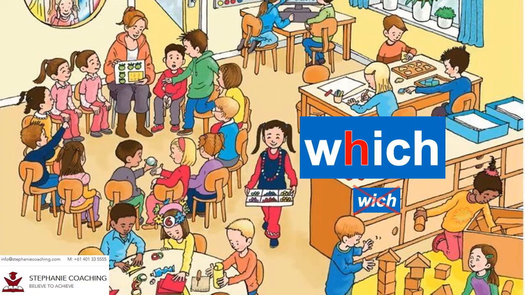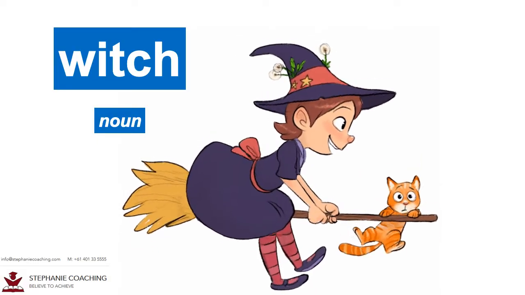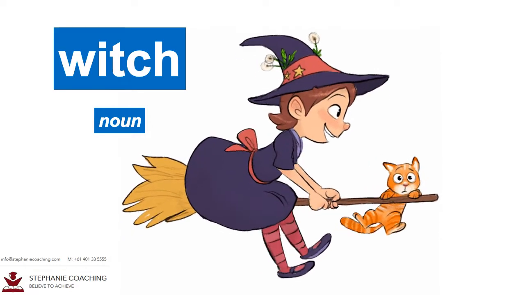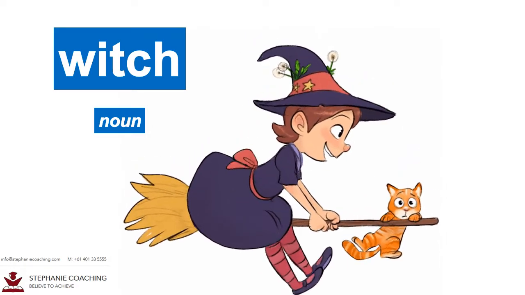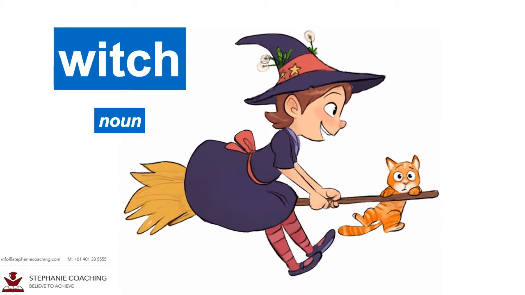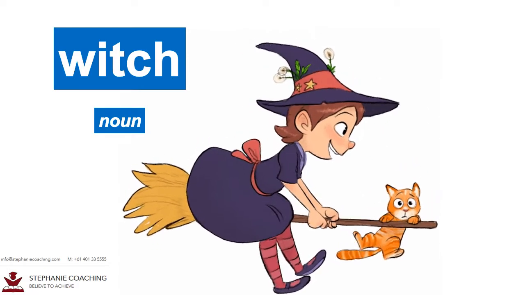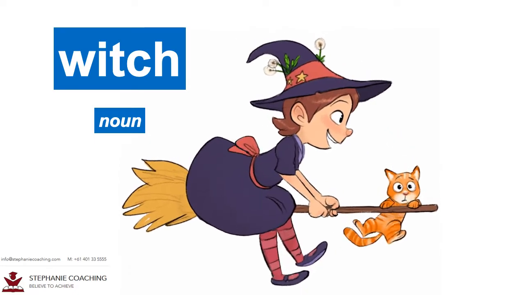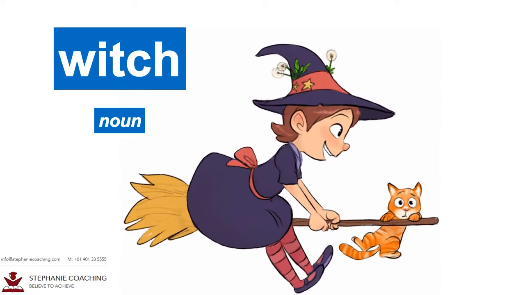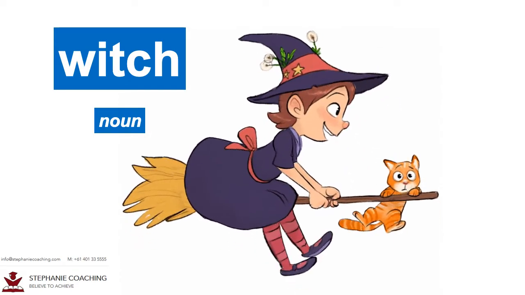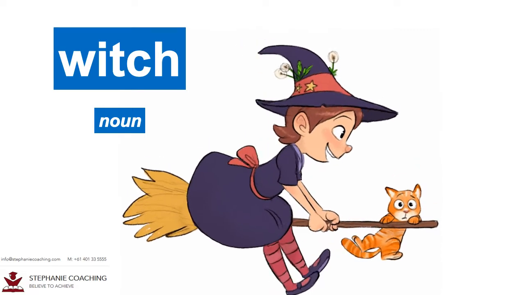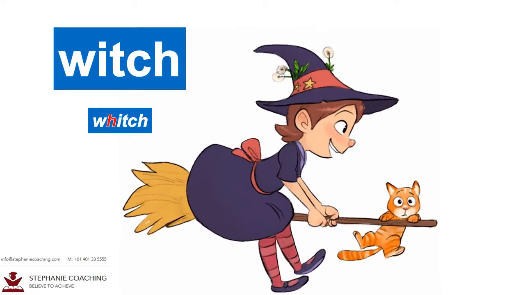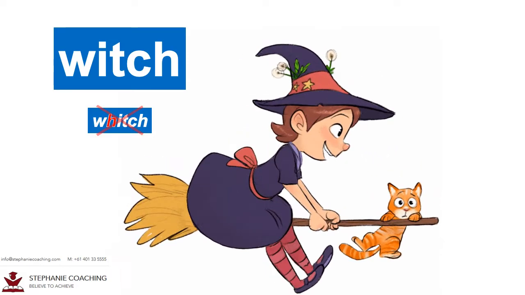W-I-C-H. Word number 2 is witch. The noun witch is a person who is a sorcerer or magician. It is the homophone of word number 1, which has the same pronunciation but different spelling and meaning. For example, the evil witch enchanted the princess with a curse and turned her into a swan. Do not spell witch as W-H-I-T-C-H.